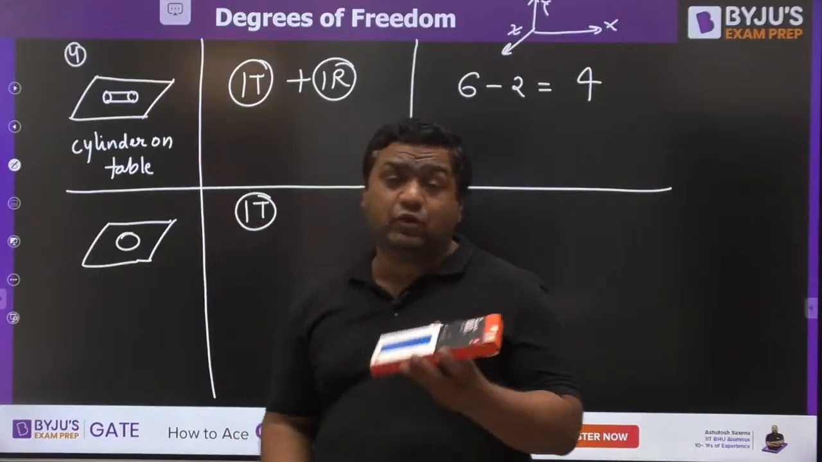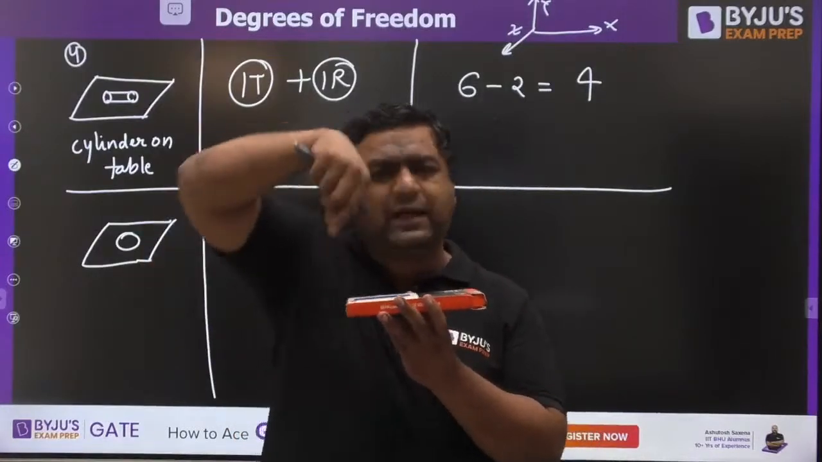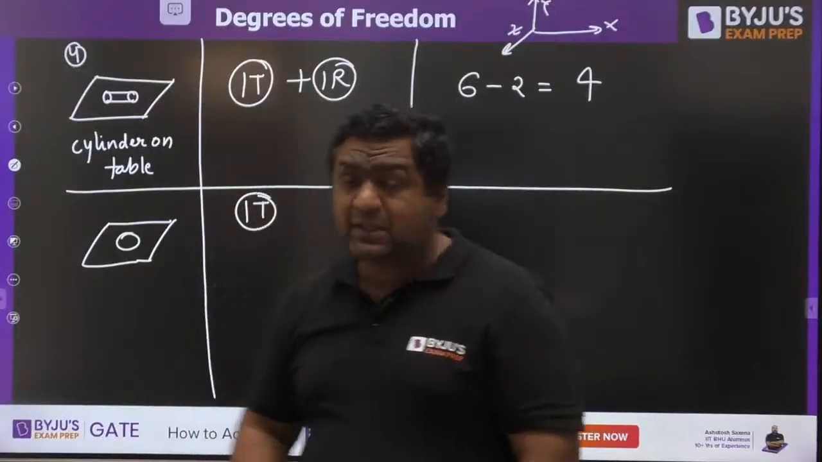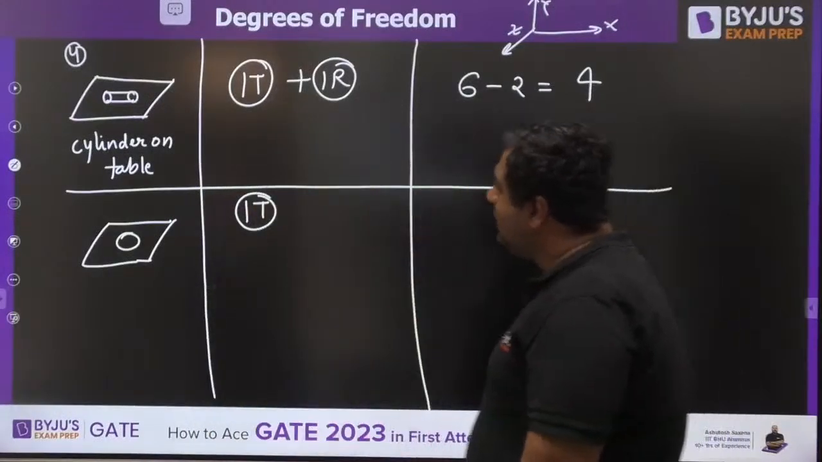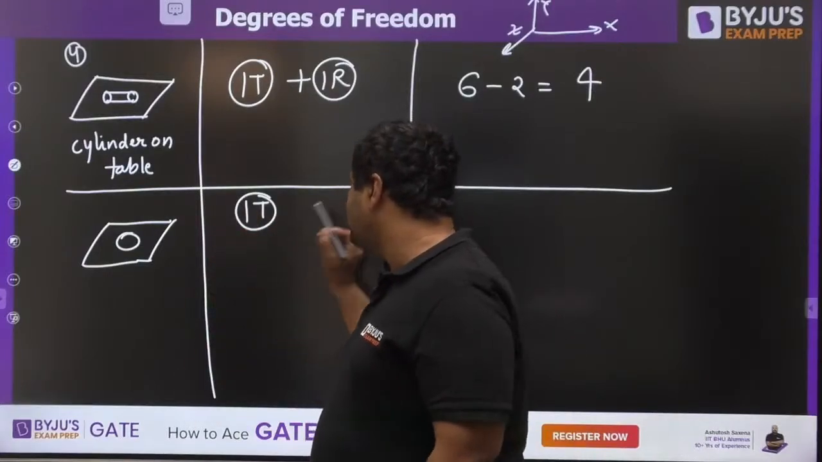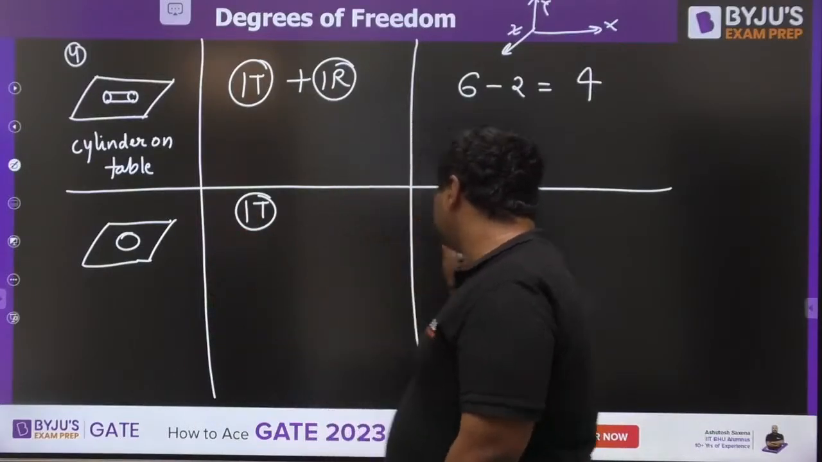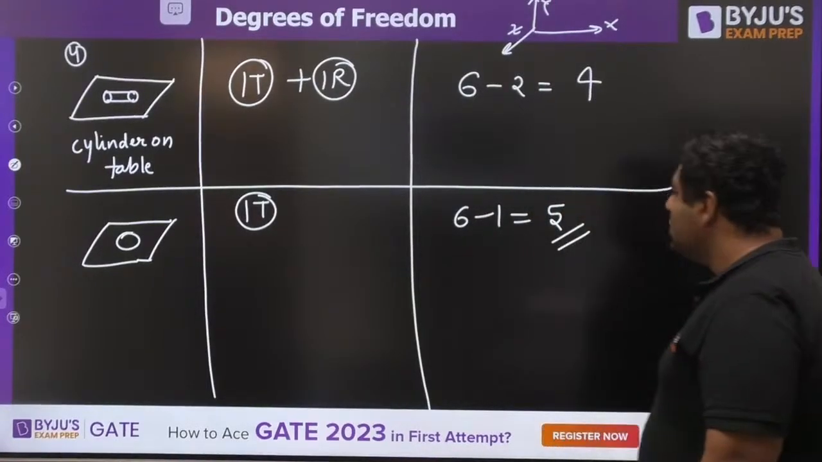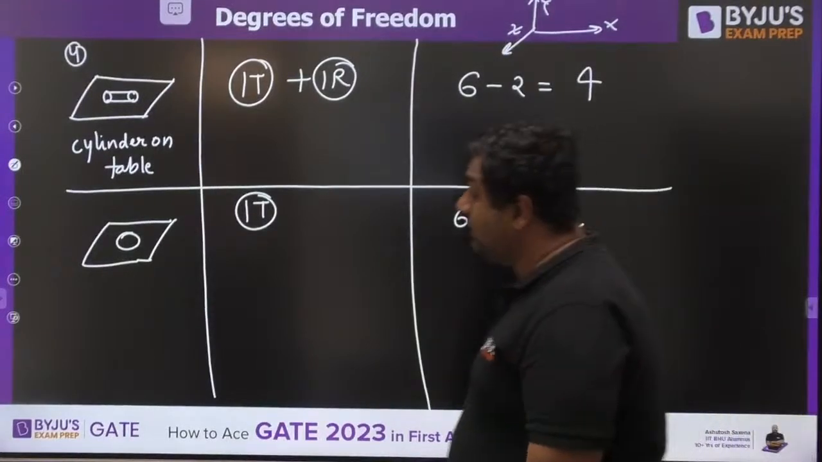But my dear, this football can rotate about x-axis, can rotate about y-axis, can rotate about z-axis. No one is going to stop this. So my dear, I would be saying that one translation is restricted, and 6 minus 1 degree of freedom would be coming out to be 5 here. So 5 degrees of freedom would be there for this case.